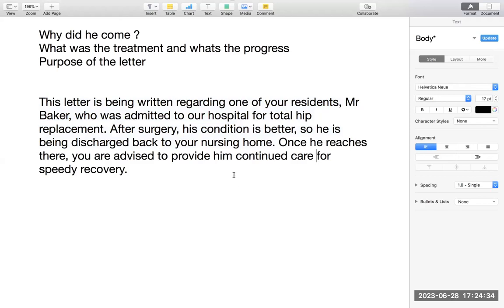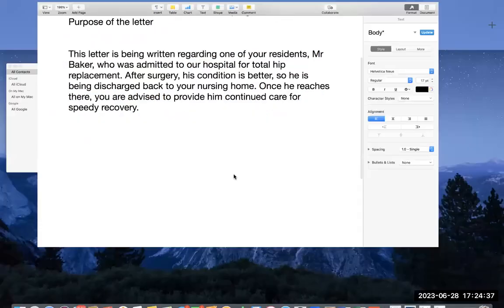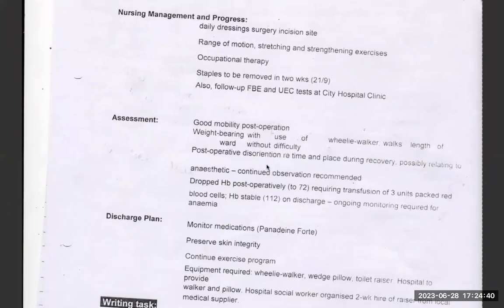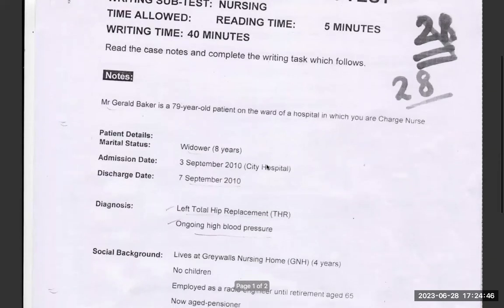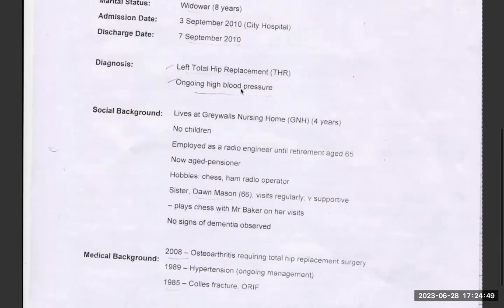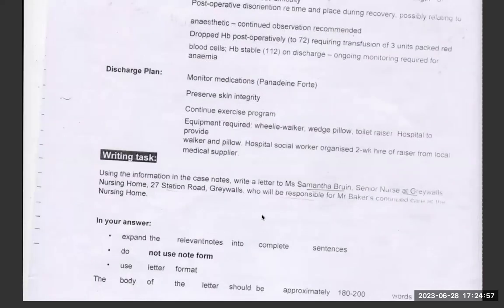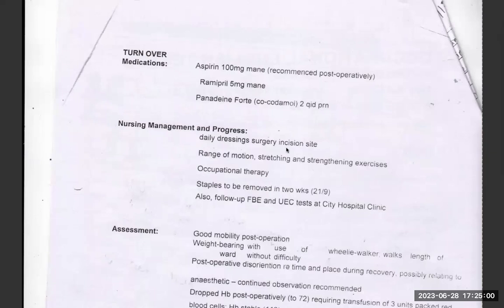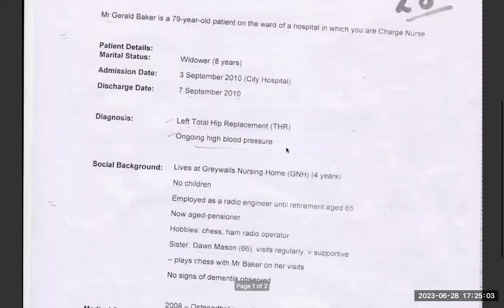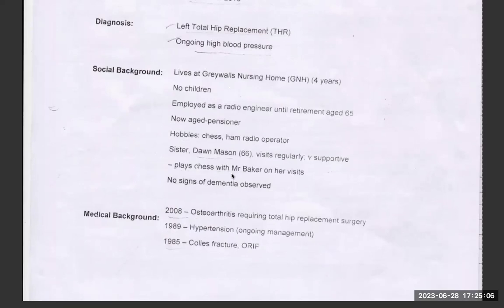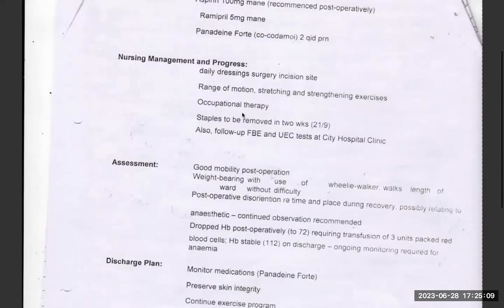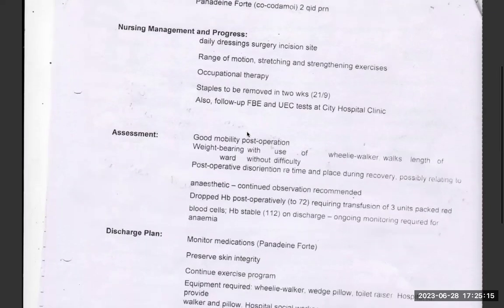You will automatically pass. Now, the things which are confusing you, which are causing a dilemma, are not important. Suppose the first dilemma you have is ongoing high blood pressure, then the osteoarthritis line; the rest we have already left. Hypertension, ongoing management, osteoarthritis, then daily dressings were done. If we are confused about how to write these points, let's see if in the nursing management we did anything. No, we did not do anything for osteoarthritis. Hip replacement we have already done.